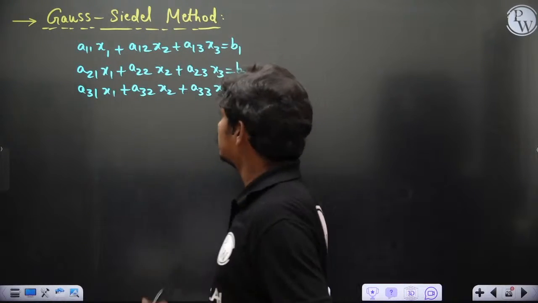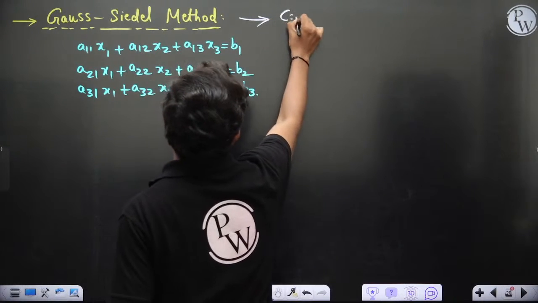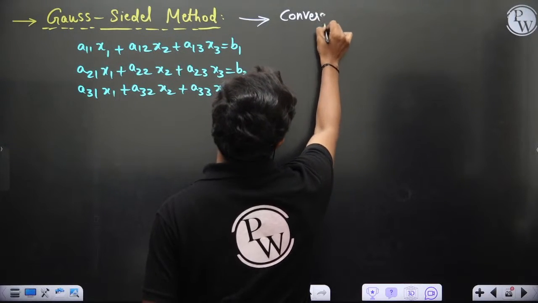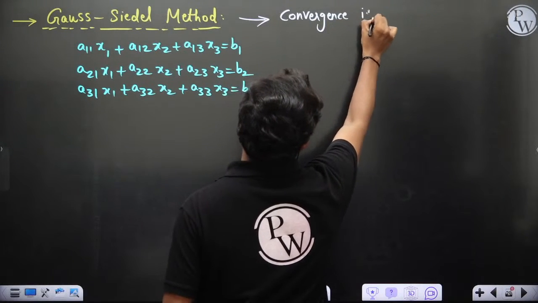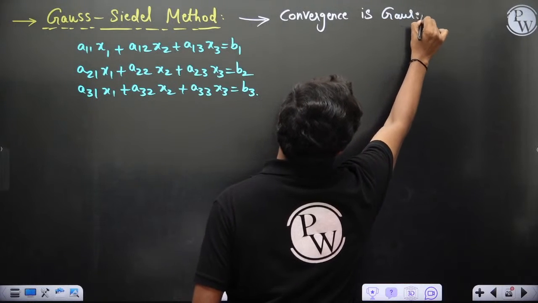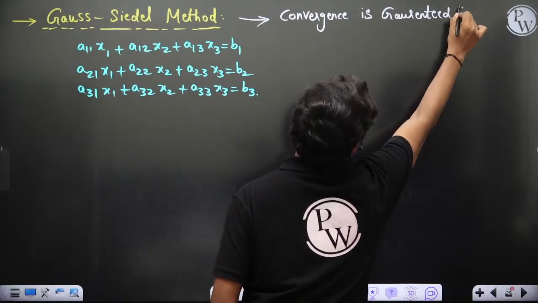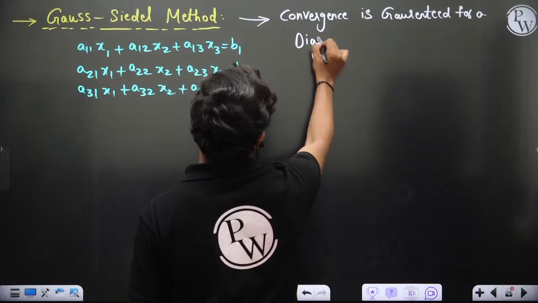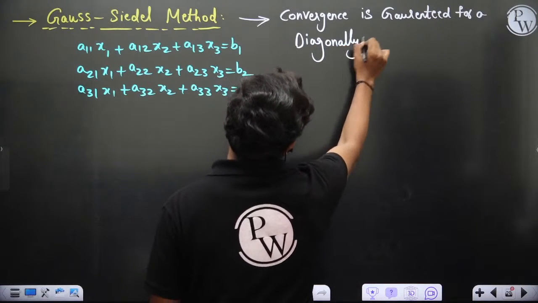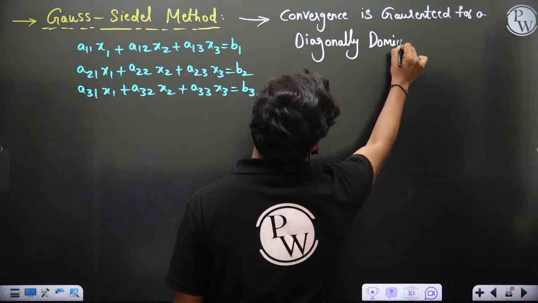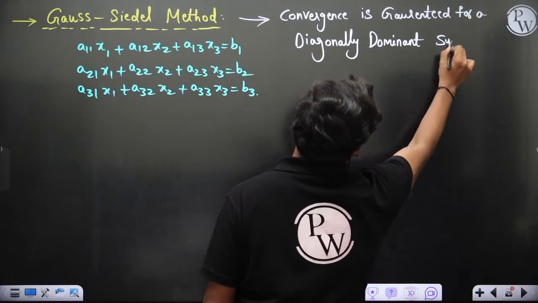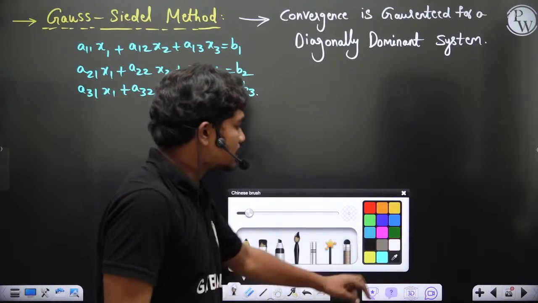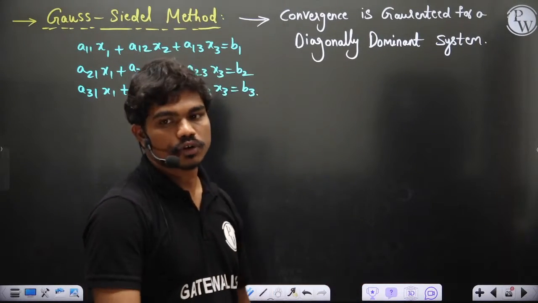Convergence means coming up to a solution, and it is guaranteed for a diagonally dominant system. So what's a diagonally dominant system? That's the main thing we have to know now.